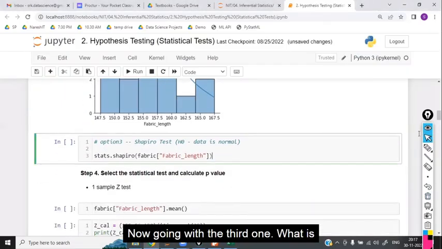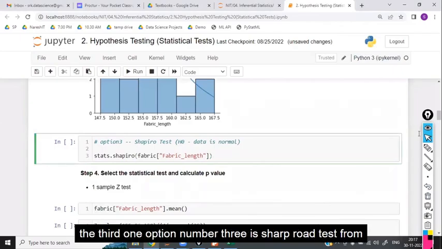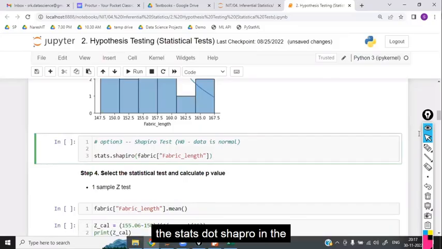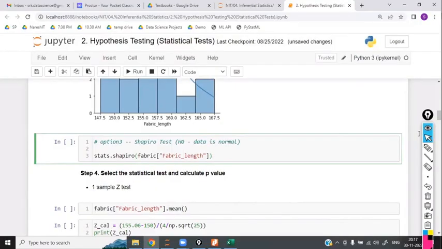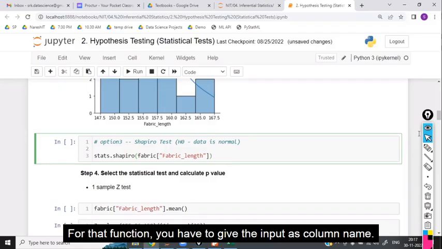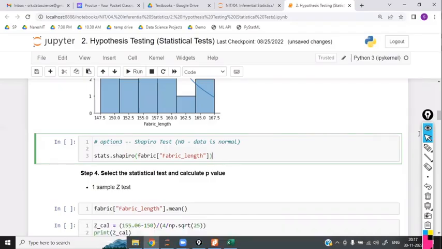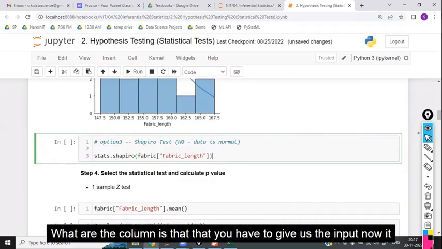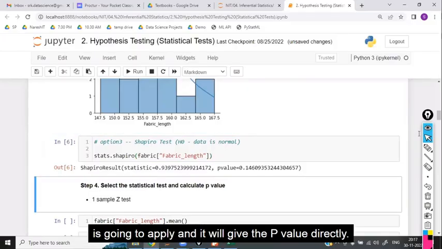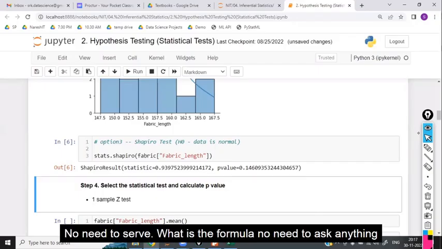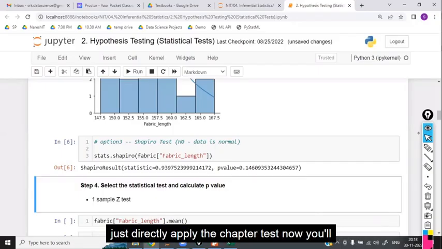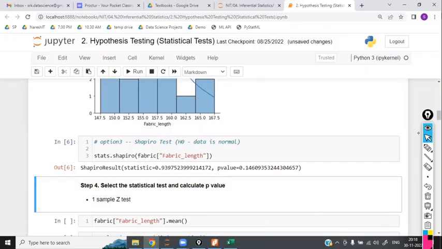Now going with the third one. What is the third one? Option number 3 is the Shapiro test. In stats, there is a Shapiro function available. For that function, you have to give the column name as the input. Now it is going to apply and it will give the p-value directly. No need to ask, sir, what is the formula? No need to ask anything. Just directly apply the Shapiro test. Now you will get the p-value.